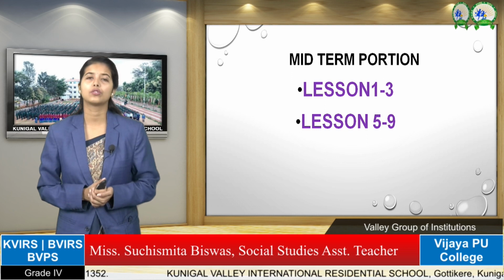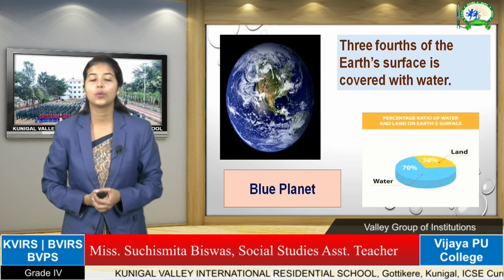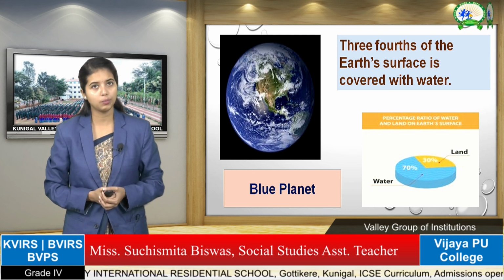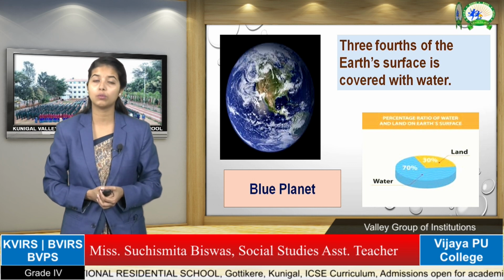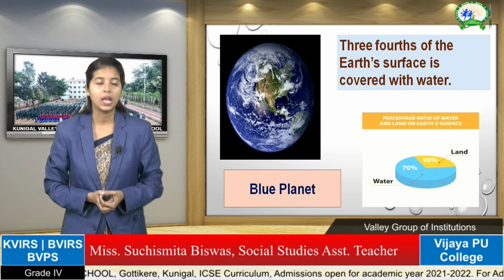Right now we are going to start our revision with the chapter landforms. Okay, we are going to revise the chapter water bodies. Do you know what a water body is? A water body is all the water we have on the surface of the earth in different forms.